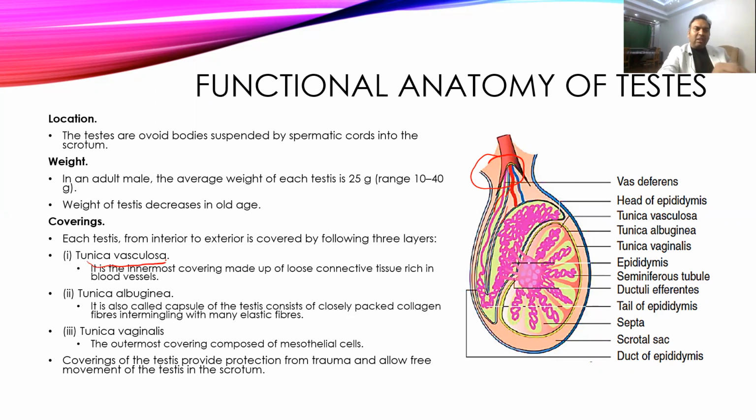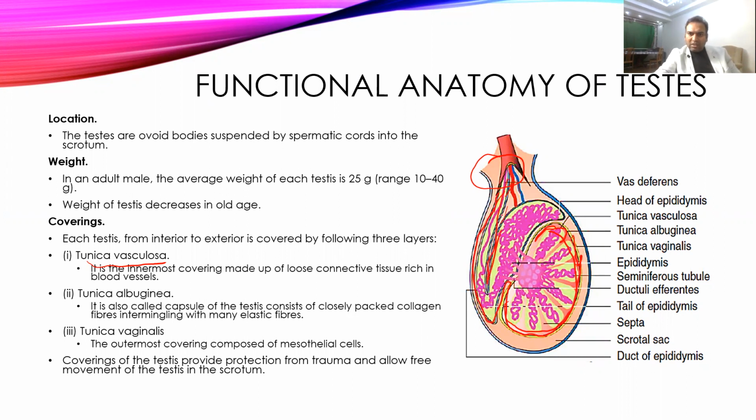The innermost covering is the tunica vasculosa, which has a rich blood supply, and it is made up of loose connective tissue. So this is somewhere here. This is the tunica vasculosa, which forms the covering to the testes. After this, there is another layer made up of tightly packed collagen fibers, which is much tougher and elastic in nature, formed by the collagen fibers, and this layer is the tunica